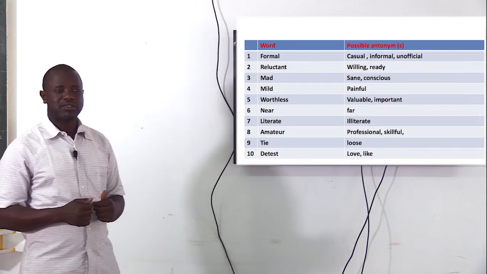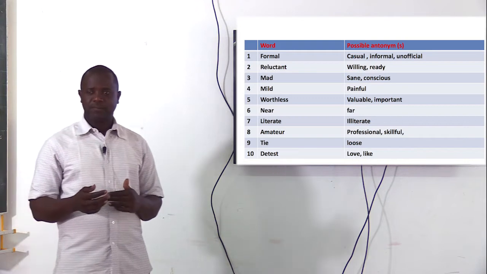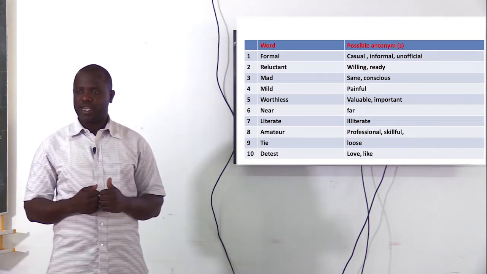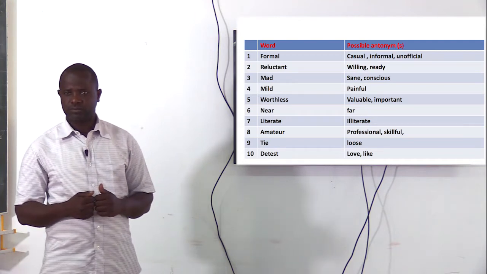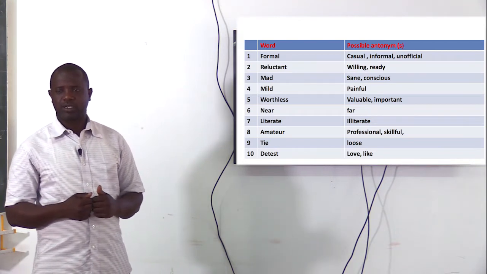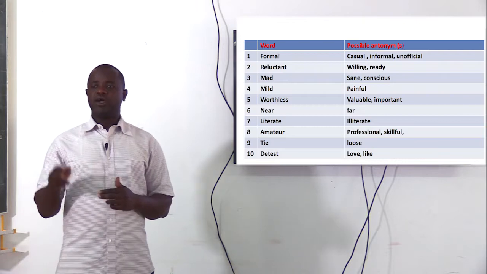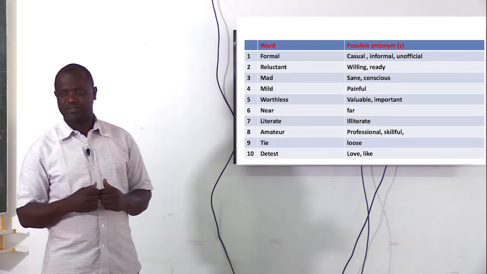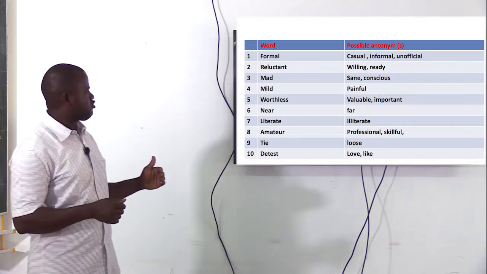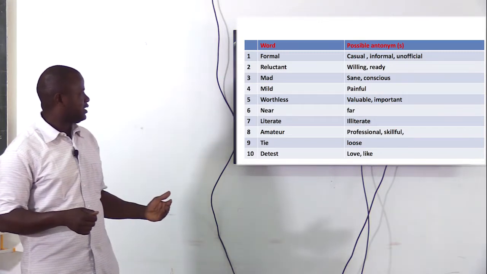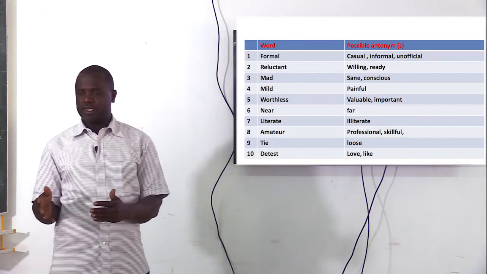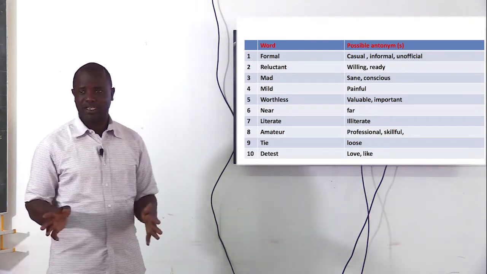For example, if I should say, I wrote a formal letter to the director, but Aisha wrote an informal letter to her friend. So here also, we can understand that formal could have an opposite meaning to the word informal.